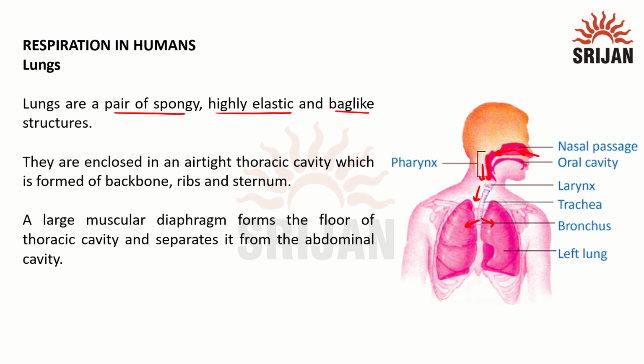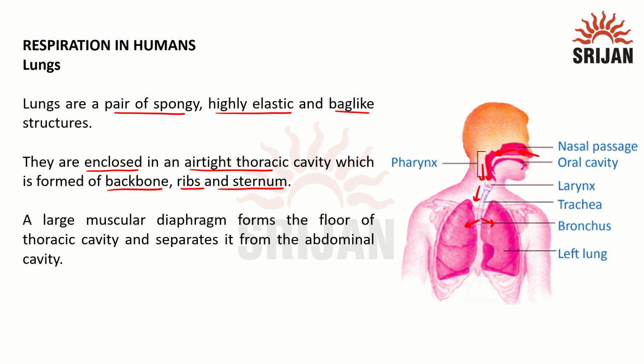We have left lung and right lung, and they both are enclosed in an airtight thoracic cavity, protected by backbone from behind, ribs and sternum from the front and side. It is a highly important structure because it is the one which is taking in oxygen and giving it to other parts of the body.